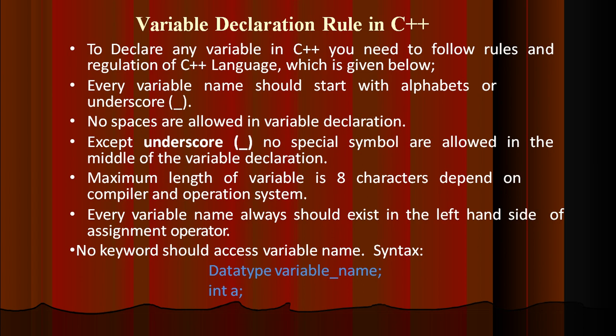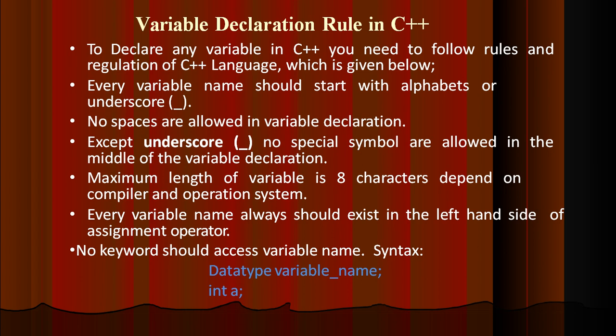So we have seen many variable declarations. Now let us go through the rules for declaring a variable in C++. First of all, any variable should start with an alphabet or underscore, but not with a number. No spaces are allowed in a variable declaration. Suppose "hello world" is a variable name, then helloworld should be written together. There cannot be a space between hello and world. That is an invalid representation.